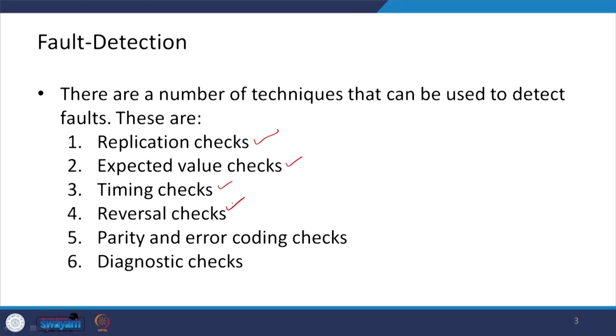There are a number of techniques that can be used to detect faults, and these are replication checks, expected value checks, timing checks, reversal checks, parity and error coding checks, and diagnostic checks.